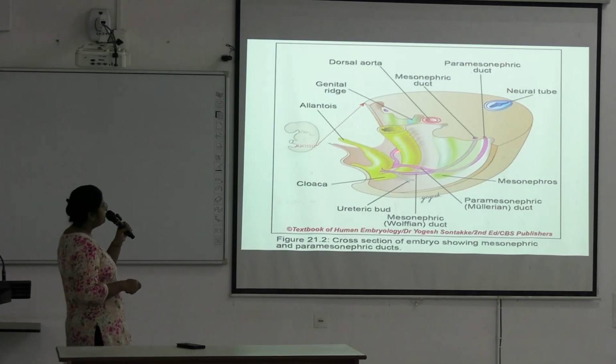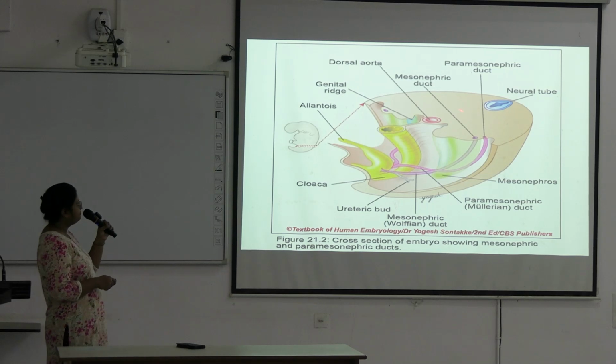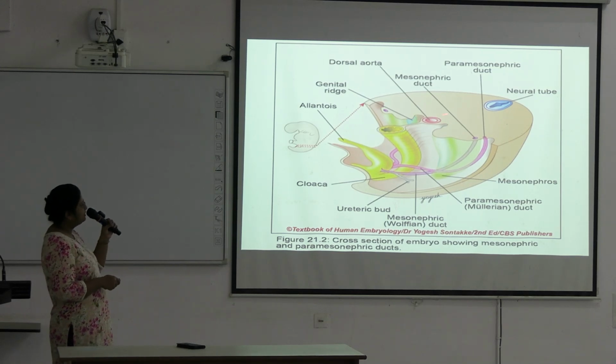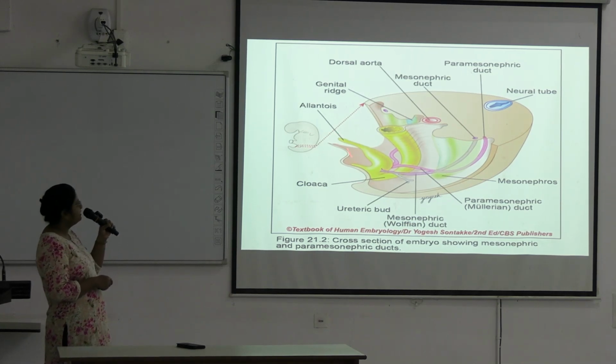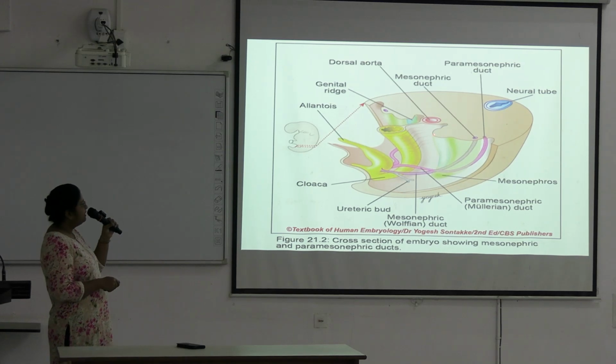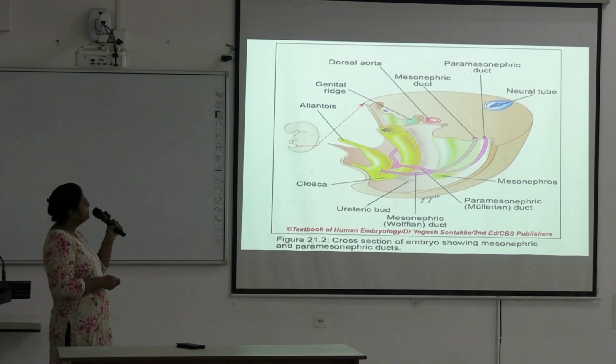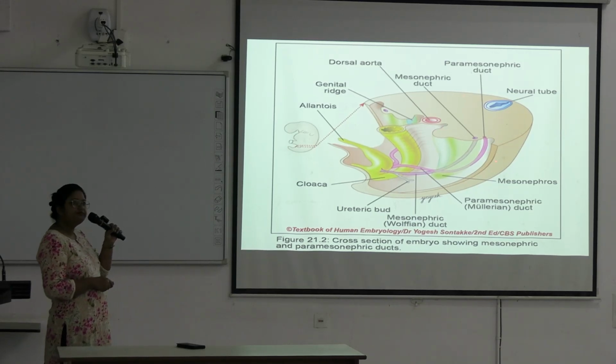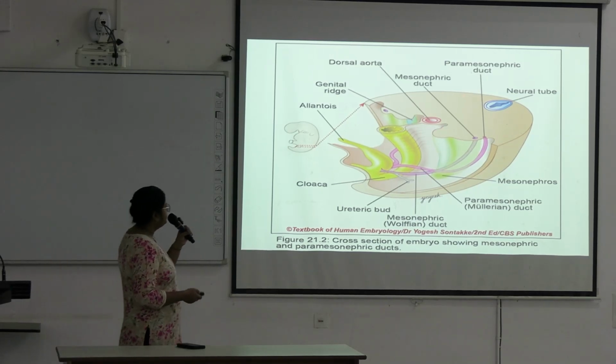Next, see here, this is the gut, this is the dorsal aorta, this is the dorsal mesentery, and here is the allantois, and the yolk sac will be outside the fetus at that time. These are the genital ridges developing on the two sides of the gut, near the mesonephric ducts. Next.